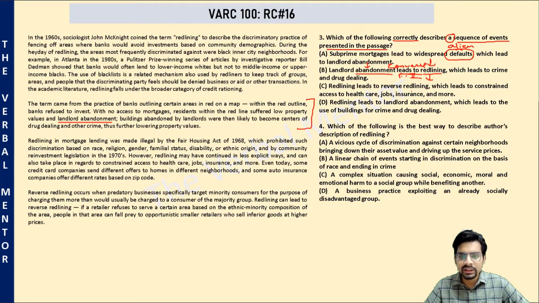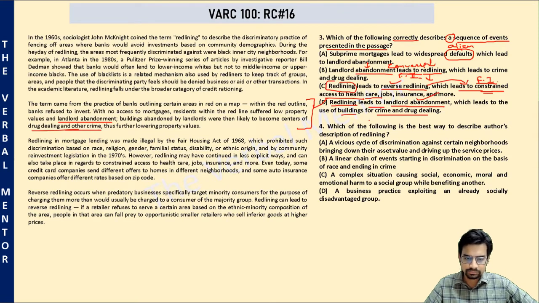Redlining leads to reverse redlining. Okay. Which leads to constrained access to healthcare. Wait. Reverse redlining does not lead to limited access. It in fact leads to exorbitant prices of services. It is redlining which leads to constrained access. So this is also factually incorrect. Redlining leads to landlord abandonment, correct, which leads to use of buildings for crime and drug dealing, exactly what was mentioned in the second paragraph. Option D is the correct answer.